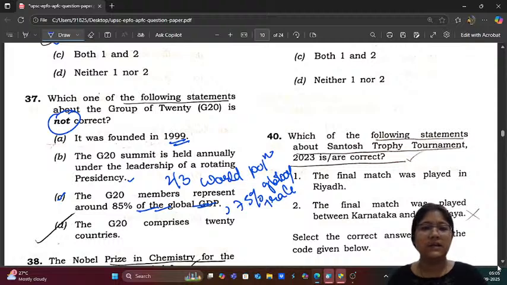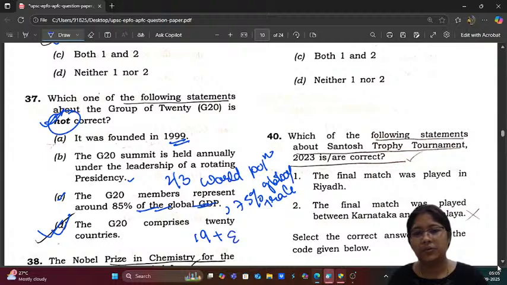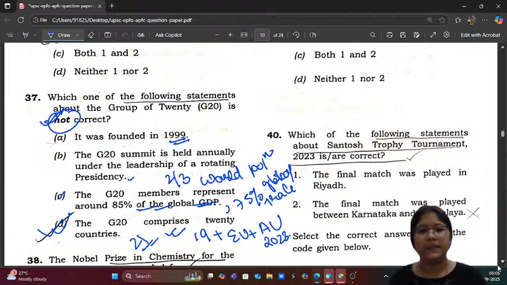The G20 countries comprises 20 countries. This statement is not correct. They are asking not correct. So this will be the correct answer because G20 comprises of 19 plus European Union plus African Union in 2023. So here you have 21 countries.